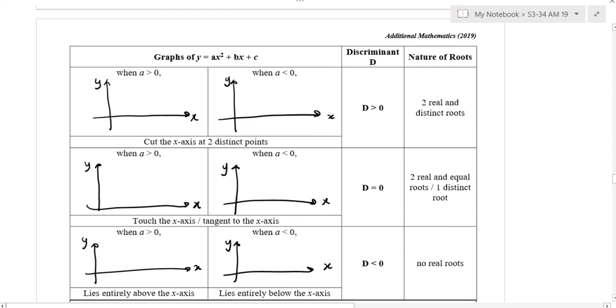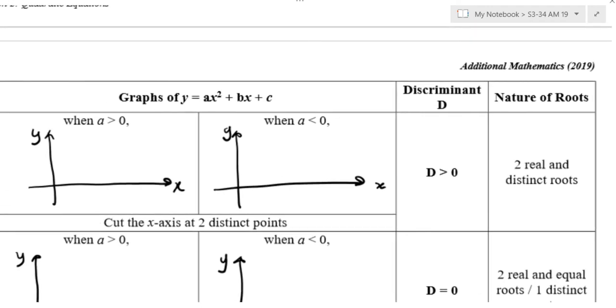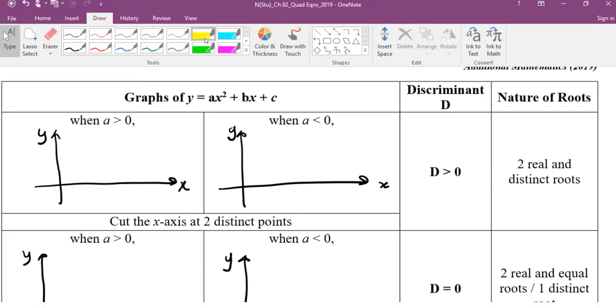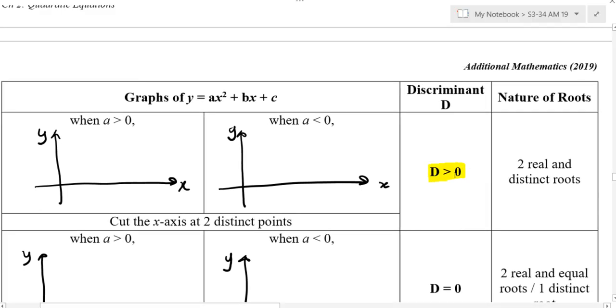Okay? Now, can I zoom in one by one to show you how it looks like? Can I start with the first one? Now, the first one, what is the highlight? The highlight is D is more than 0. Can you take out your blue pen and write down D means b squared minus 4ac more than 0. Now, the first one is called a more than 0. a stands for the value in front of x squared.